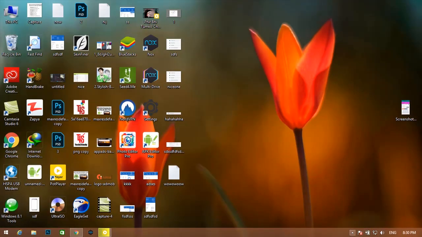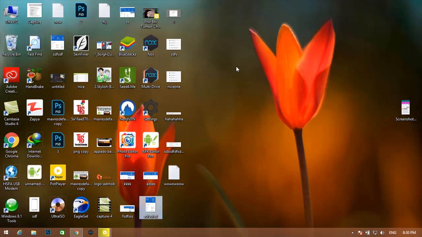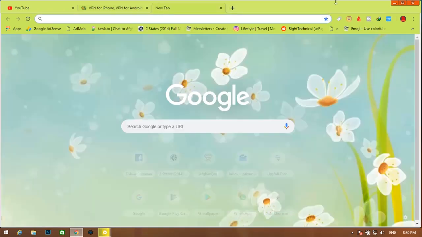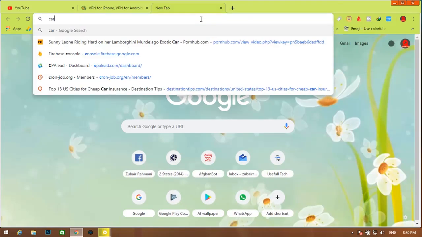After installing this VPN, just go there and connect this VPN to United Kingdom, and then click on the connect button, and then click on ads. Click on education ads, insurance ads, and car ads. So I will show you how you get insurance and education ads. Simply search in Google insurance and cars.